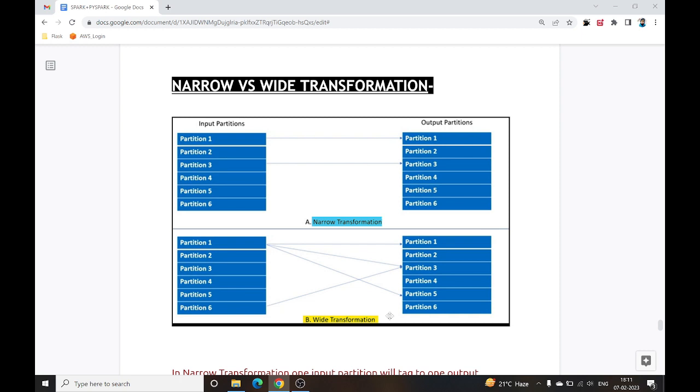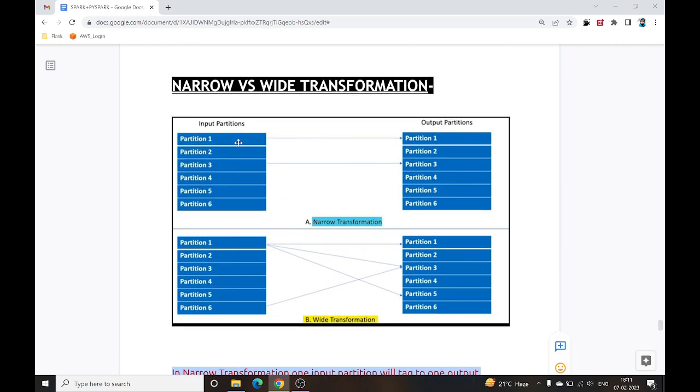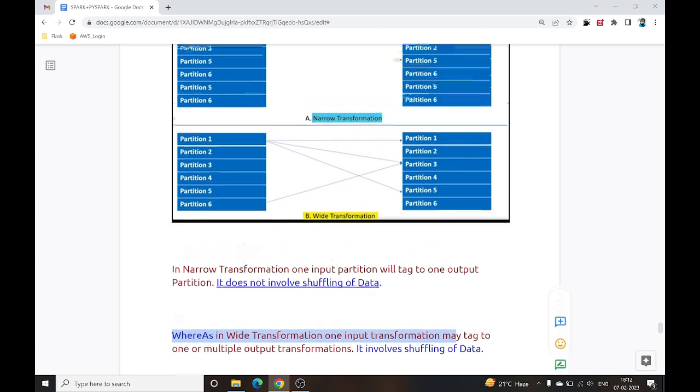So let's see how this works exactly. In narrow transformation, one input partition will tag to one output partition. So always one input partition is going to tag to another single output partition. It does not involve shuffling of data. So this is the main thing if we talk about the differences between narrow versus wide. Whereas in wide transformation, one input partition may tag to one or multiple output partitions. It involves shuffling of data.